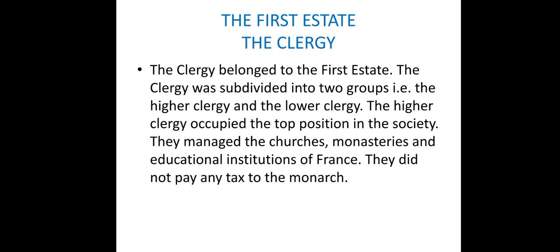So that group of people, they are called the clergy, the priest and above. Priest, bishop, archbishop and cardinal. All of them together are called clergy. They control the religious activities. And they have got plenty of land under their control.